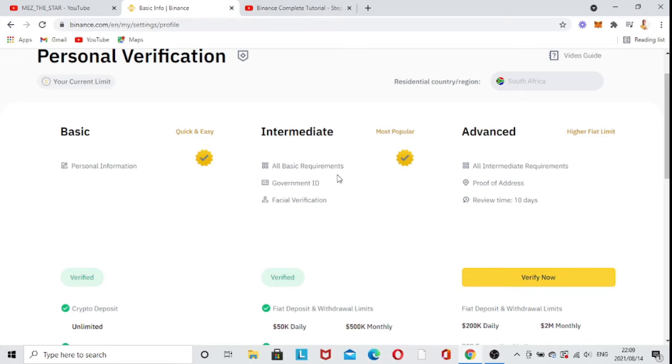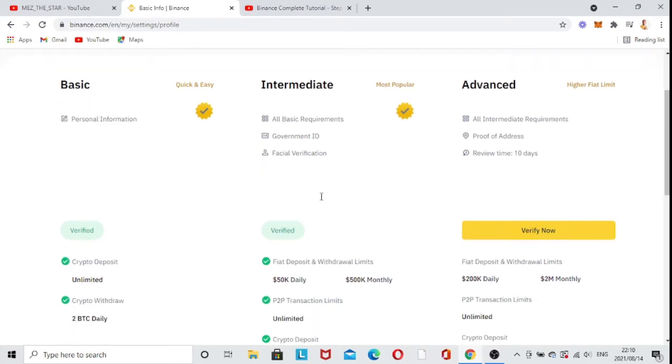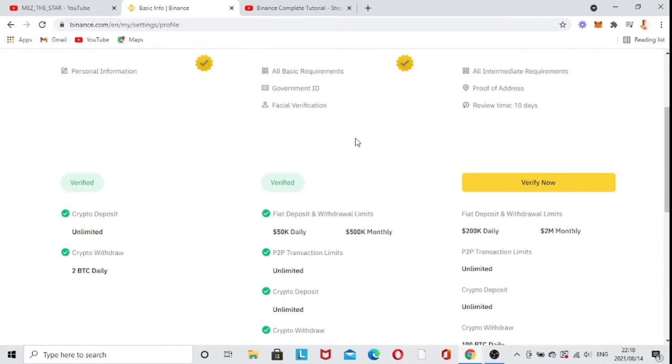So as you can see here, you do all your basic requirements, which is the basic information right here, and then you can come and do your government ID, your facial verification. So you're just going to take a selfie, and then you just follow some instructions which they tell you what to do. You just have to smile or do that. It's just as easy, guys. And then they're going to come back to you and tell you that you are accepted. You don't need this one, but it's great to have, you know. You can just use this one if you just want to.